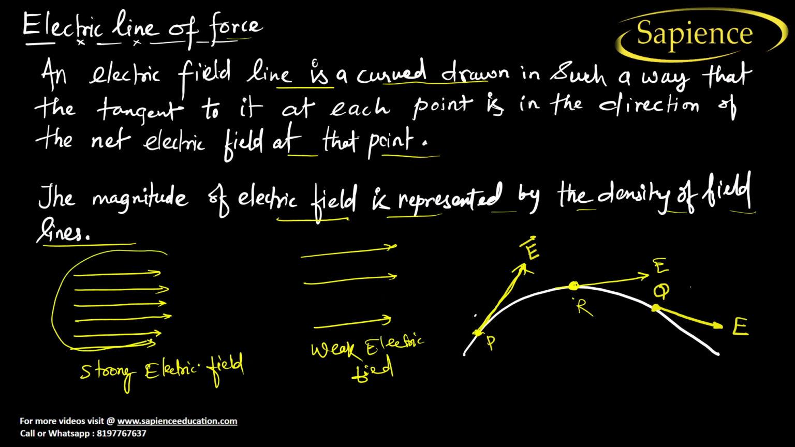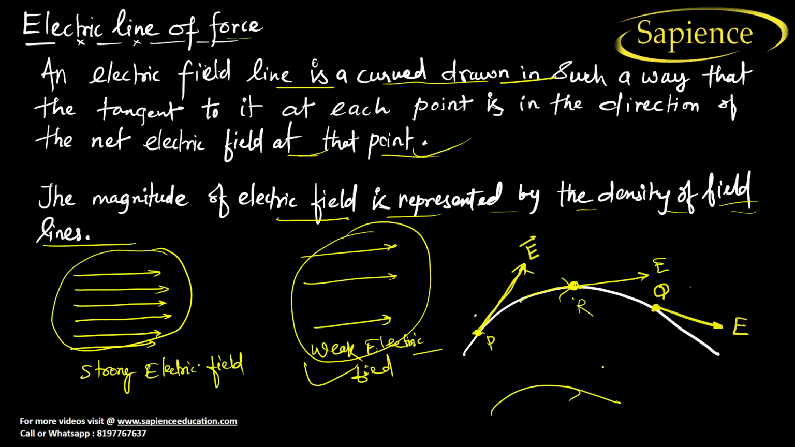So whenever you see a dense number of electric field lines, it means that it is a strong electric field region. But when you see rare electric field lines, it means that it is a weak electric field, right? So I hope you have understood now. An electric field line is a curve drawn in such a way that the tangent to it at each point is in the direction of the net electric field at that point. The magnitude of the electric field is represented by the density of the field lines. Okay. So electric field lines may be like this, may be like this. Okay, depending upon the situation.